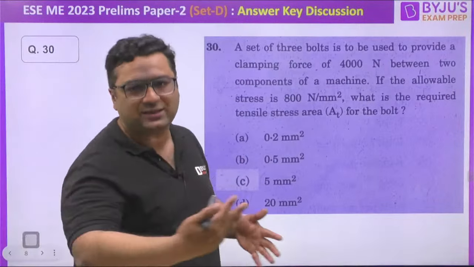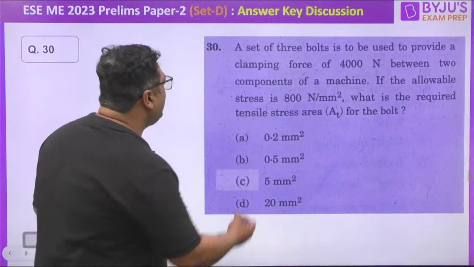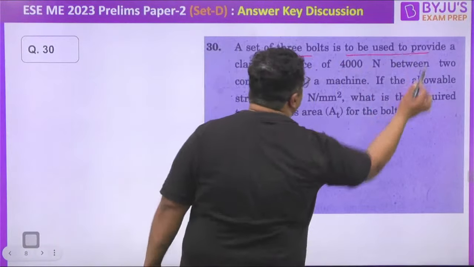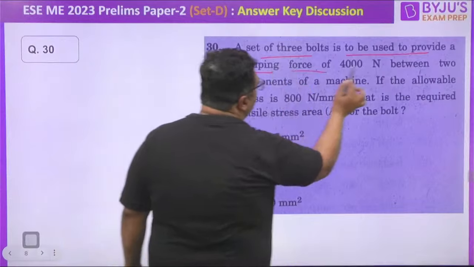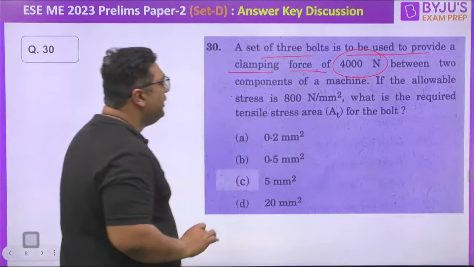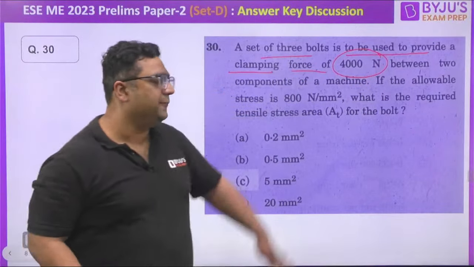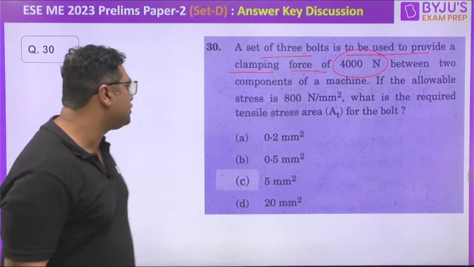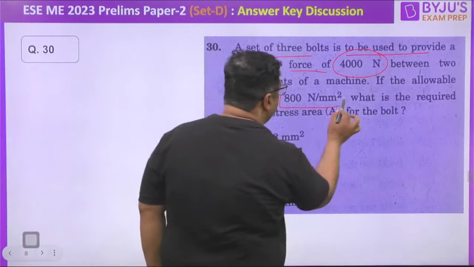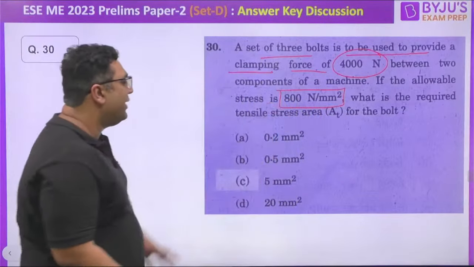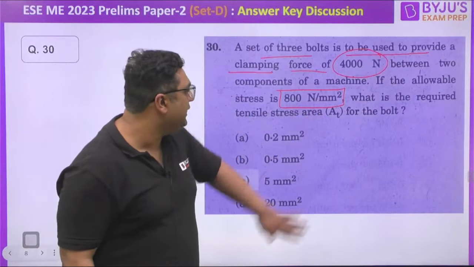So a set of 3 bolts is to be used to provide a clamping force of 4000 Newton between two components of a machine. If the allowable stress is 800 Newton per mm square, what is the required tensile stress area for the bolt?